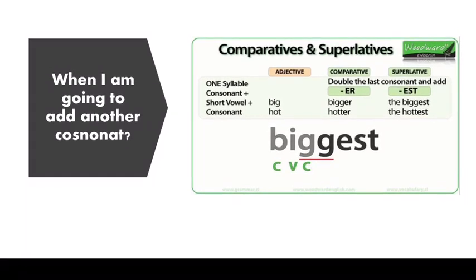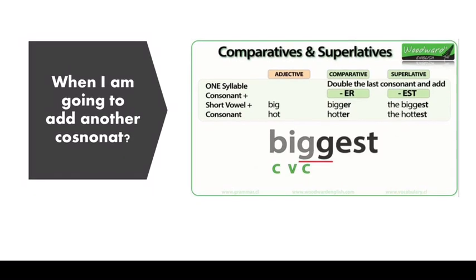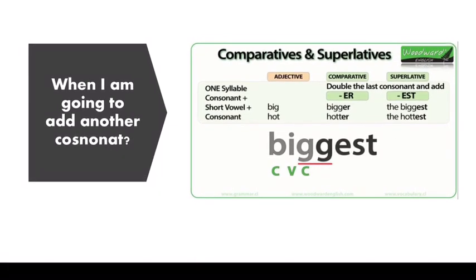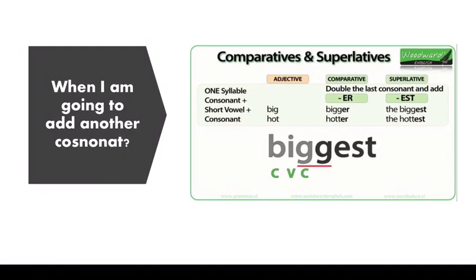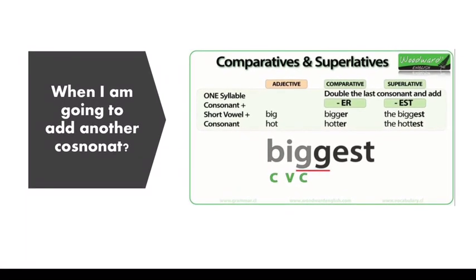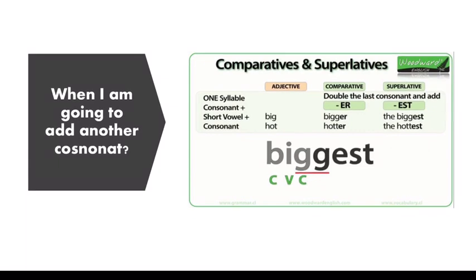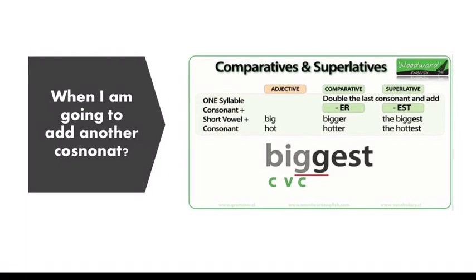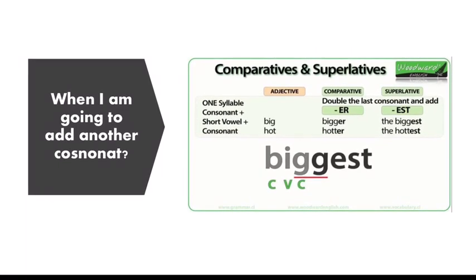Por ejemplo, en big, en hot, tenemos que hot es un adjetivo que tiene H-O-T, consonante, vocal, consonante. Así que tienes que agregar otra T para que haya esas dobles consonantes antes de otra vocal.